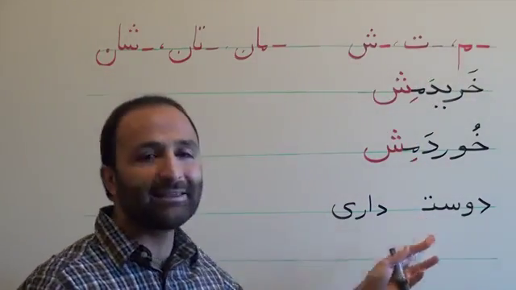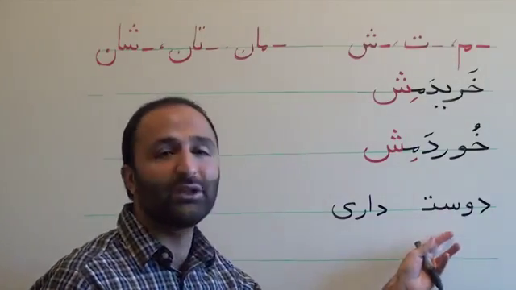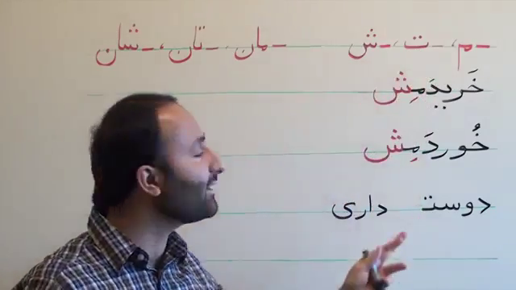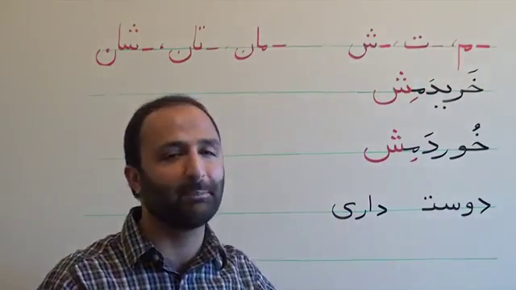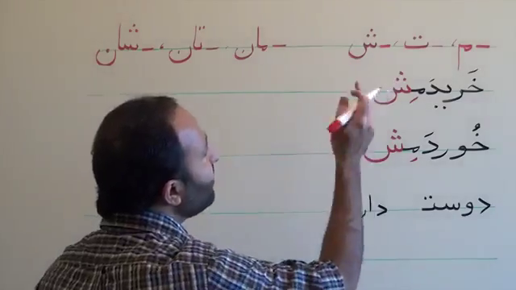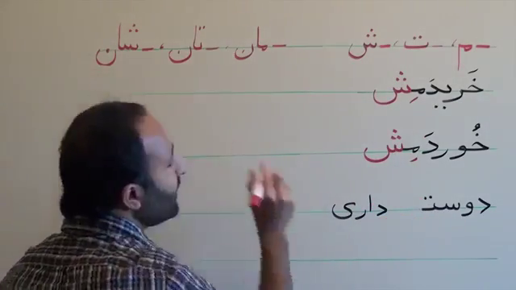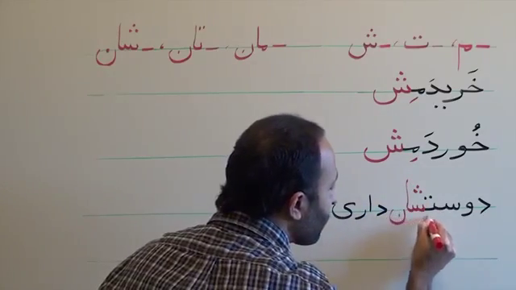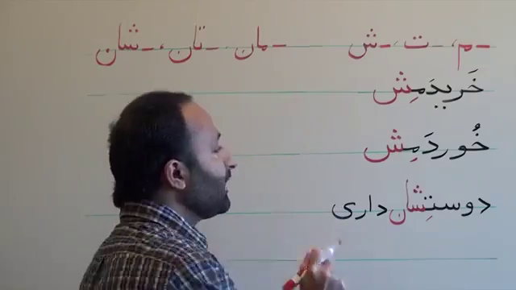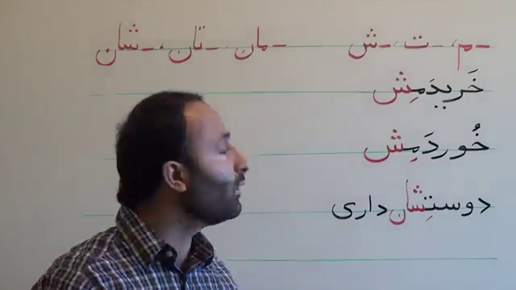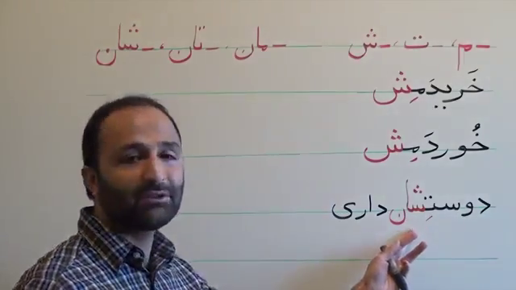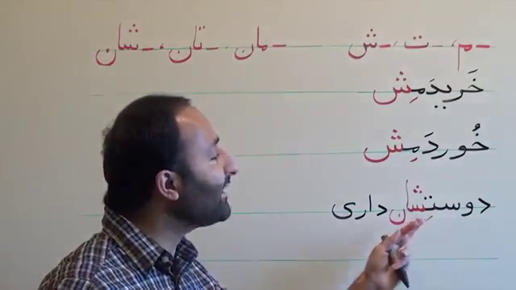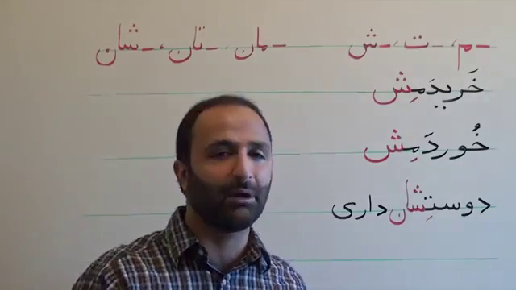So you can add that ending to the first part of the compound verb. So these endings are not attached to the verbal part of the compound verb. In this example, you can say دوستشان داری, which means you like them. You don't attach the ending to the verbal part of the compound verb. It should be attached to the non-verbal part of the compound verb.